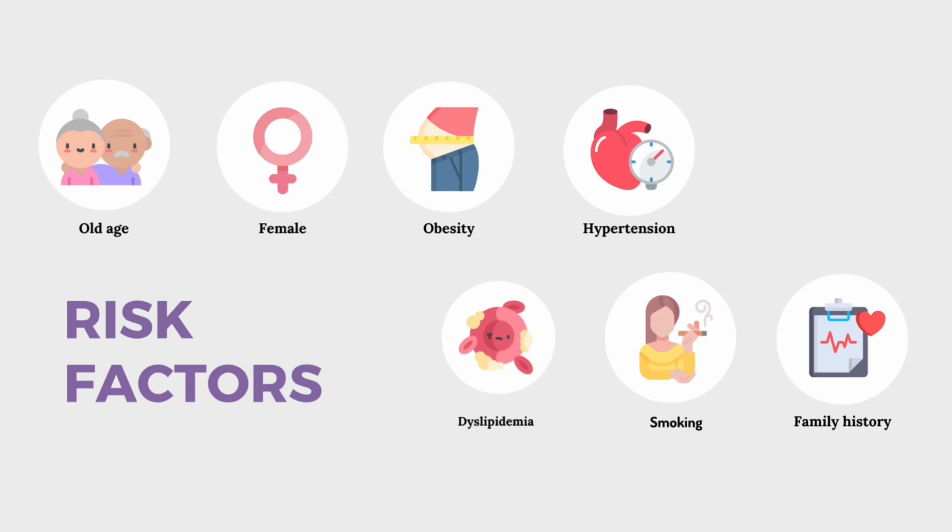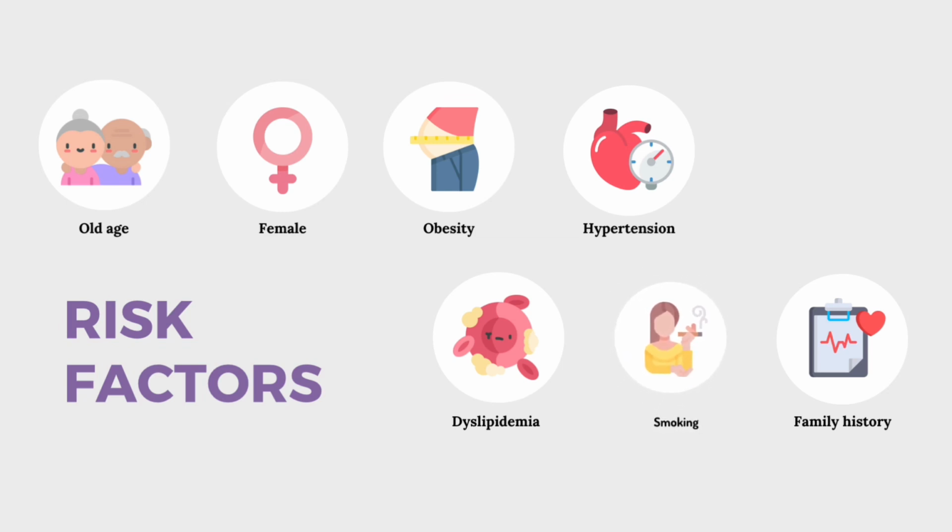Fifth is dyslipidemia. While dyslipidemia itself might not be a direct risk factor for SLE, certain medications used to manage lupus, such as corticosteroids and immunosuppressive drugs, can contribute to dyslipidemia as a side effect. Sixth is smoking. Smoking generates harmful free radicals in the body, leading to oxidative stress. This oxidative stress can damage cells and tissues, promoting inflammation and potentially triggering autoimmune responses.